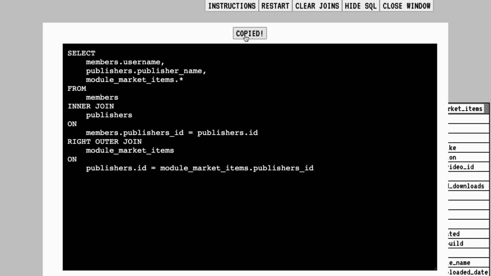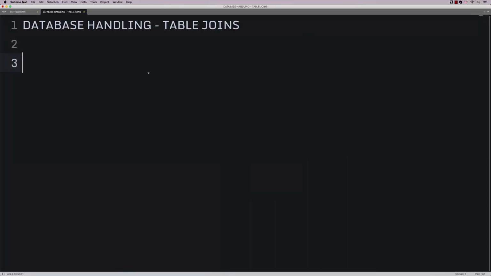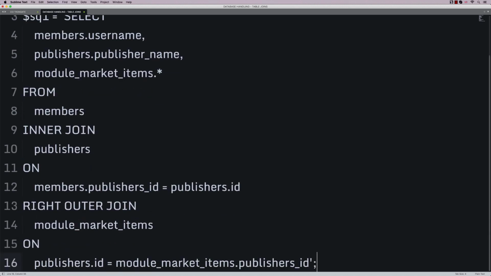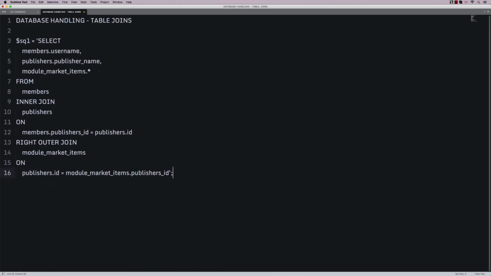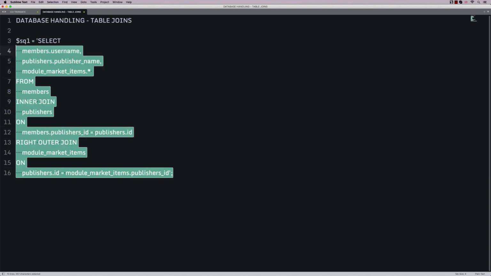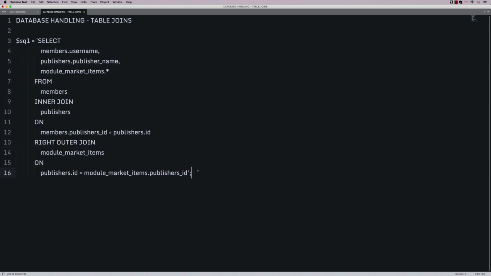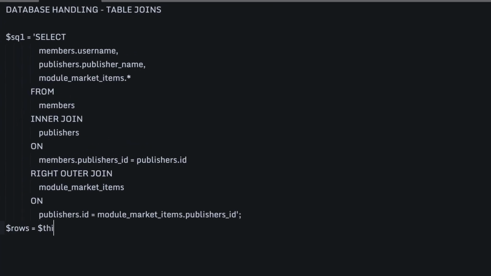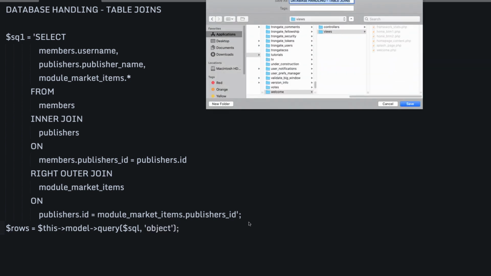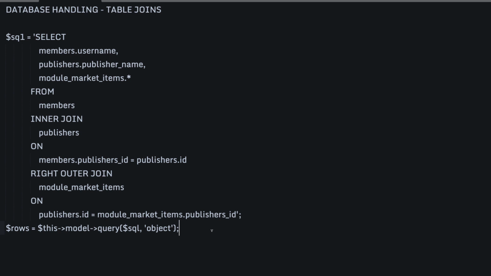So I can then just copy that, head into the text editor. I'm going to just say SQL equals, and then we can just paste in. And of course, you can modify your query and add query binding and variables and stuff like that. It's very easy to do. But ultimately, you would then just say something like rows is this model, passing in the query. Let's chuck in the SQL and we'll have a little bunch of objects coming back.